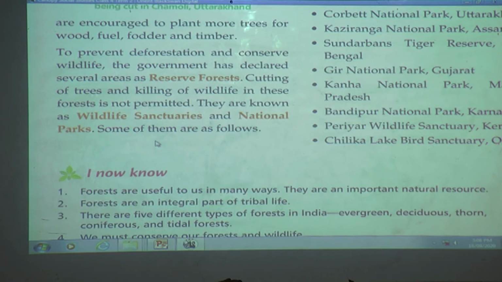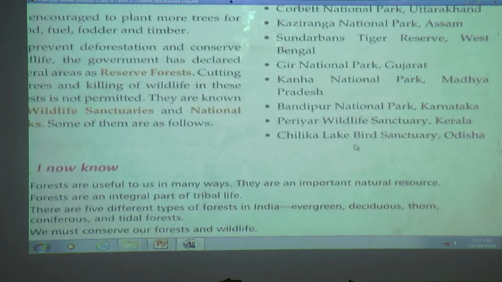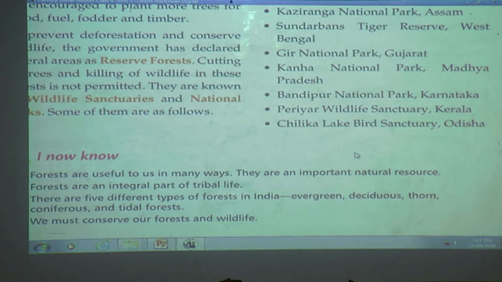Some of them are as follows: Corbett National Park, Uttarakhand; Kaziranga National Park, Assam; Sundarbans Tiger Reserve, West Bengal; Gir National Park, Gujarat; Kanha National Park, Madhya Pradesh; Bandipur National Park, Karnataka; Periyar Wildlife Sanctuary, Kerala; Chilka Lake Bird Sanctuary, Odisha. So students, we have completed our lesson.